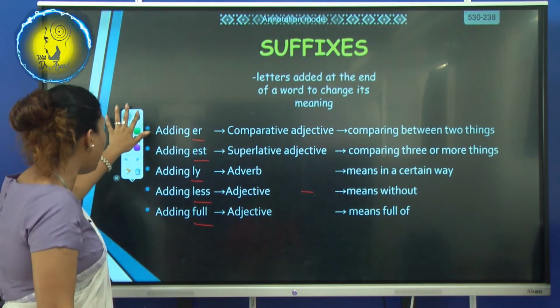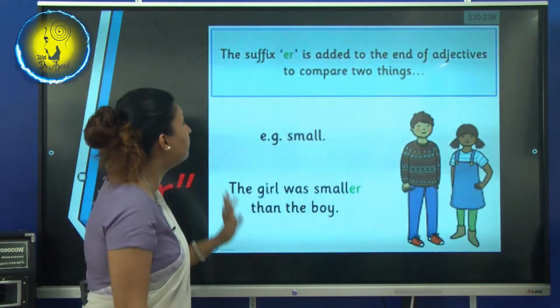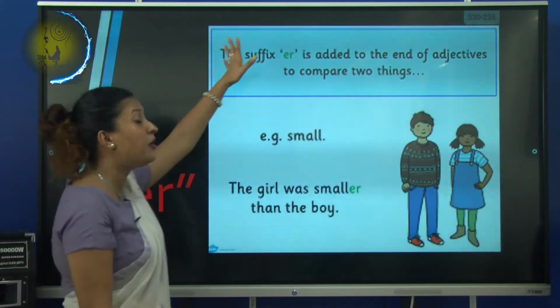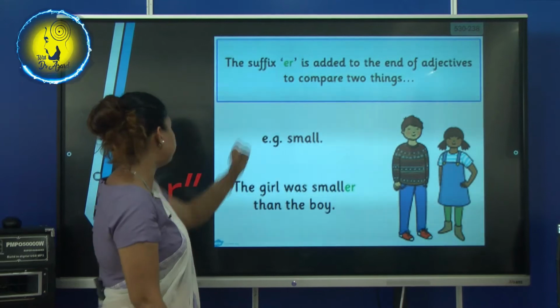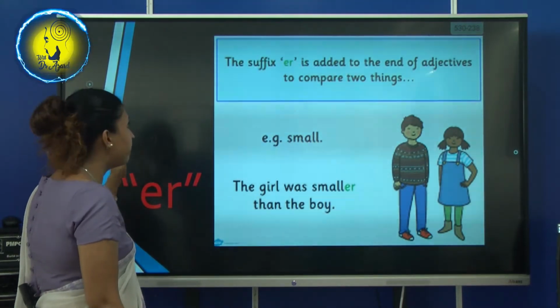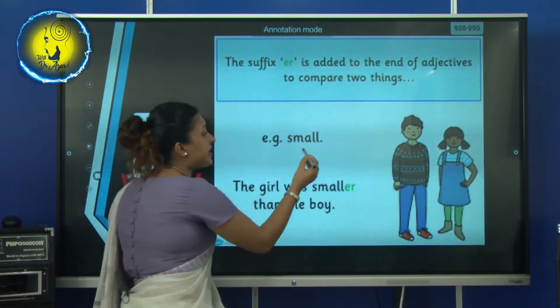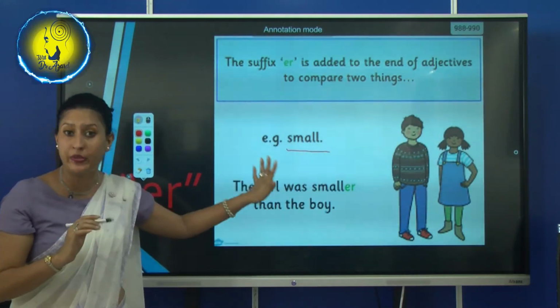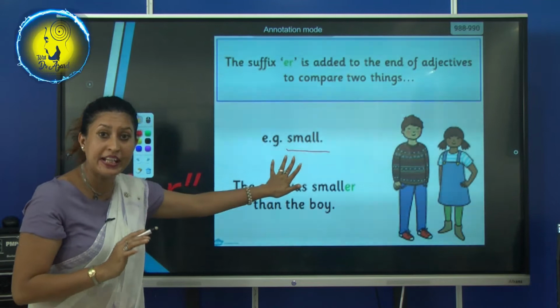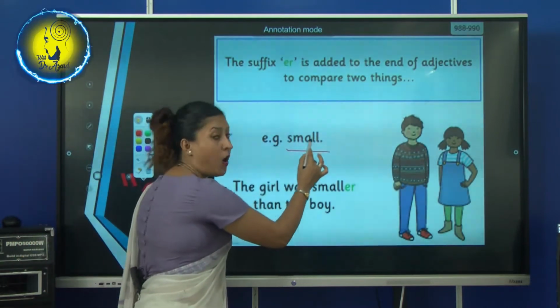Now let's go one by one. Now we are going to learn about er. The root word is small. Read with me, small.